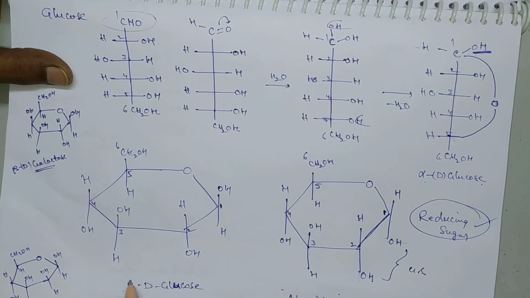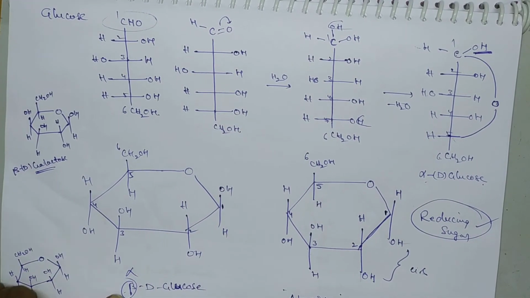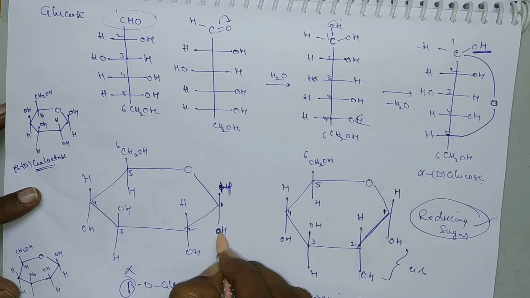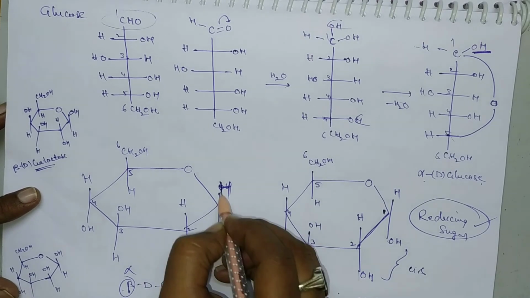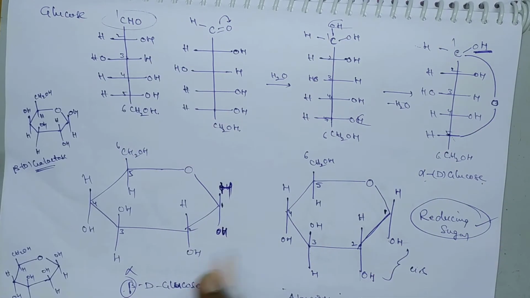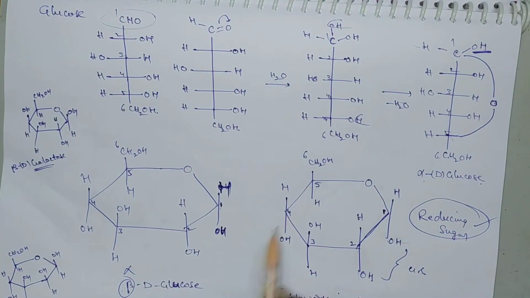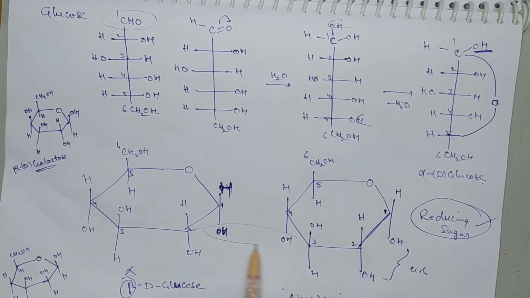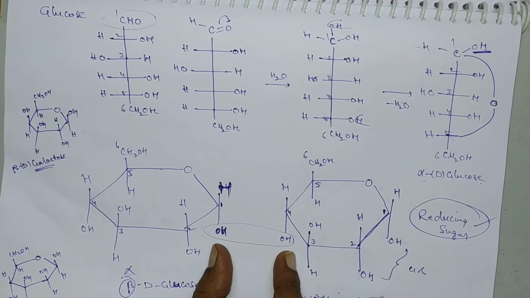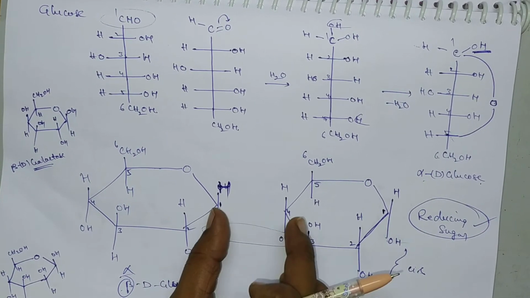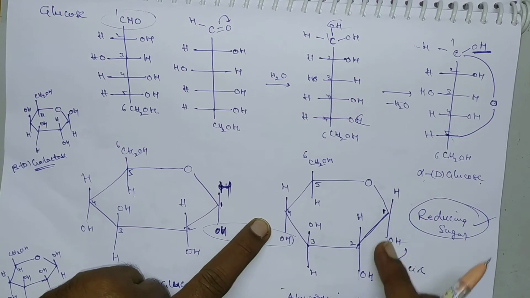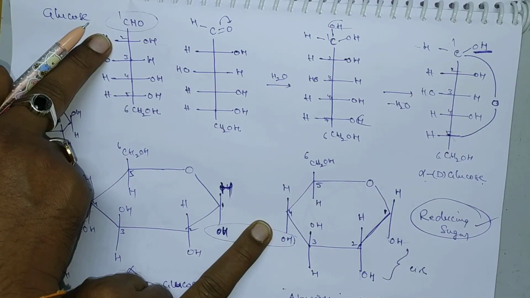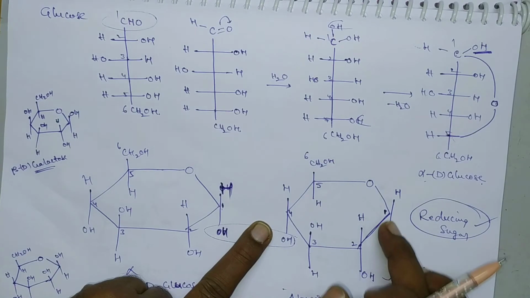What is the difference? If it is also alpha, then the difference is at the first carbon, where it should be H and OH. I am changing this in the structure. The first carbon of alpha D glucose and the fourth carbon of the other glucose are linked, so a glycosidic linkage is present between OH and OH. Here there is a free aldehyde group; it will again come back as an aldehyde group. This first carbon is free and does not involve itself in the glycosidic linkage.